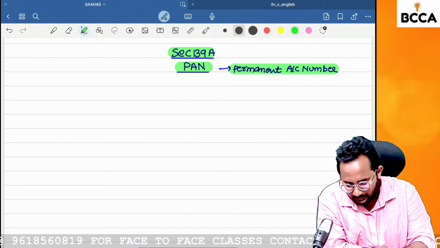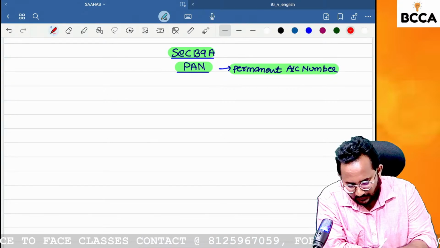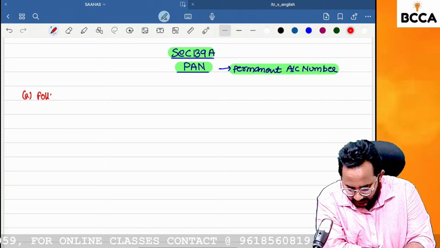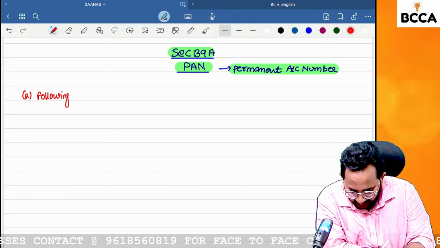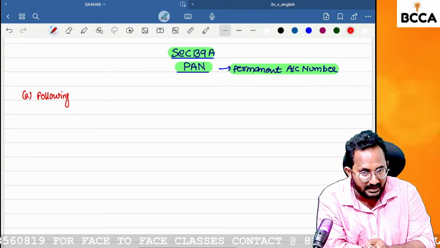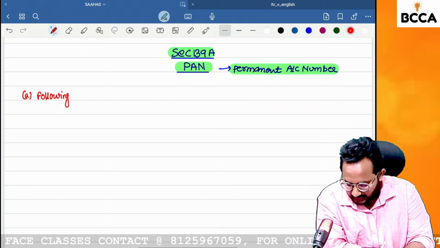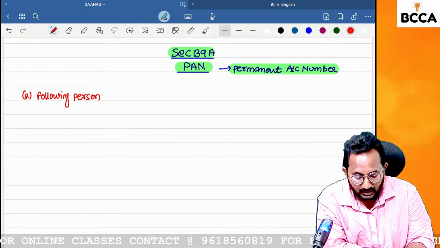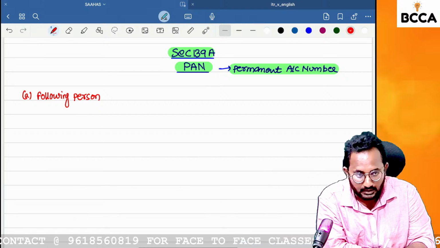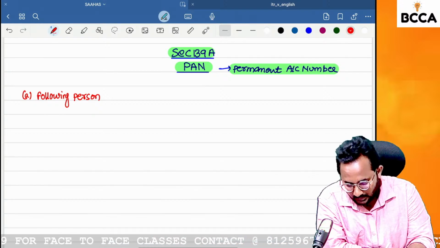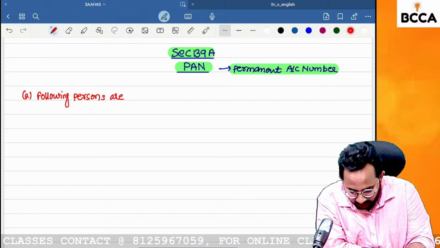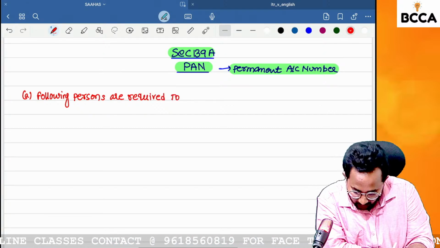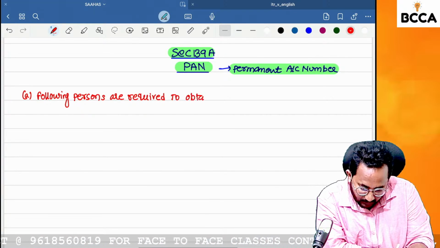Permanent account number. You can get this type of question in your examinations. The following persons definitely need to obtain the PAN mandatorily. After the completion of this discussion, if you don't have any PAN number and you are covered under the following categories, you definitely have to apply for PAN. Following persons are required to obtain what?